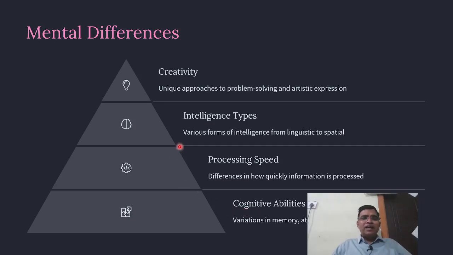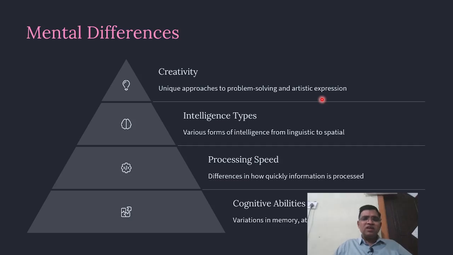So what are mental differences? They are invisible, however you can feel them: creativity, intelligence types, processing speed, cognitive abilities. These are the mental abilities: creativity, unique approaches to problem solving, and artistic expression. Everybody has a unique approach to the problem and how to solve it. Everybody can solve the problem, but in their own different ways.